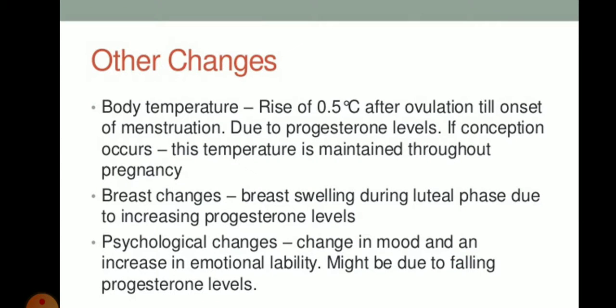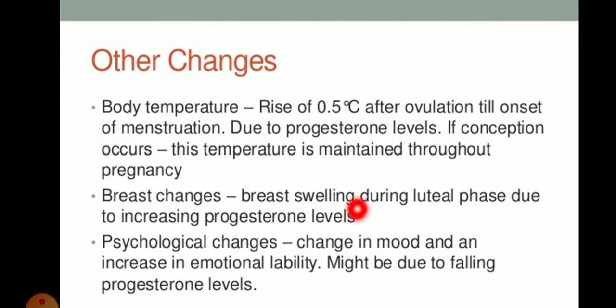There are some other changes in the body as well. The female body temperature rises about 0.5 degrees centigrade after ovulation. If there is conception or pregnancy, the temperature is maintained throughout the pregnancy.